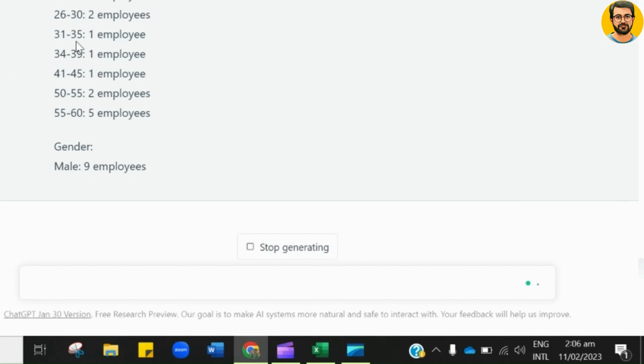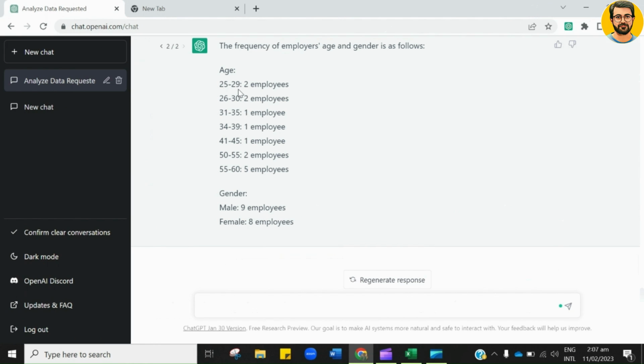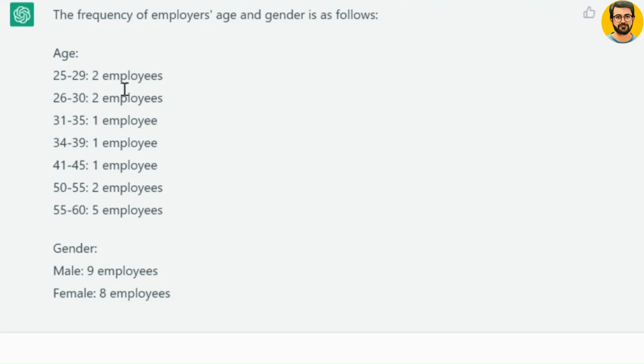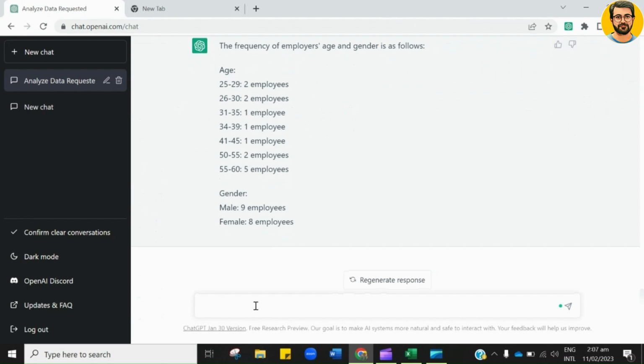You can see that the employees, being aged between 25 to 29, they are 2 in number. Similarly, the equal number of employees' age varies between 26 to 33 and 50 to 55. Besides, there is the highest number of employees having age between 55 to 60 years. Now look at the frequency of gender, as there are 9 male and 8 female employees work in this company. In our single click, this free AI extracted this information within a few seconds. Let's explore the data further.